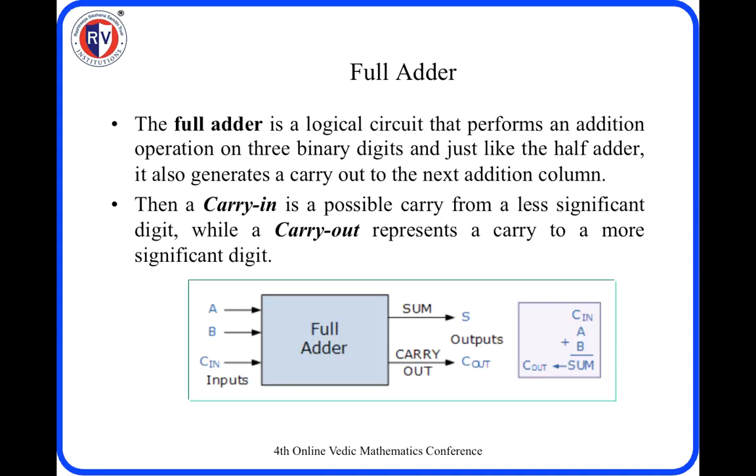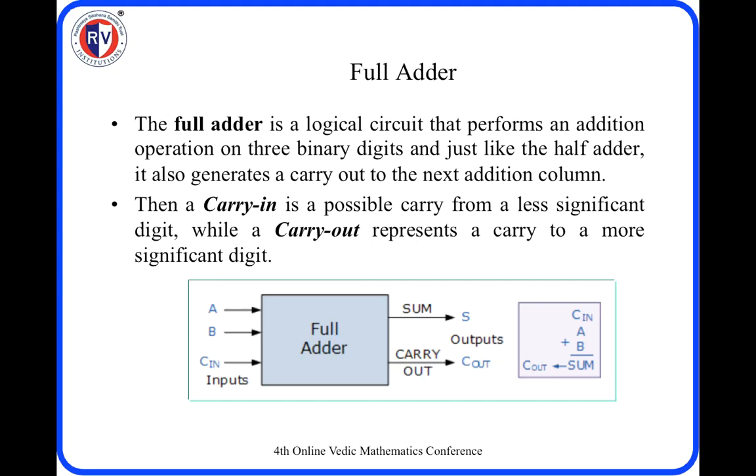But this half adder is not sufficient because it is possible to add only 2 bits. When you are going to add 2 numbers, we are going to get the carry. Hence, to address that carry, we need to take care of that carry and add it to these bits. Hence, we come across the full adder.